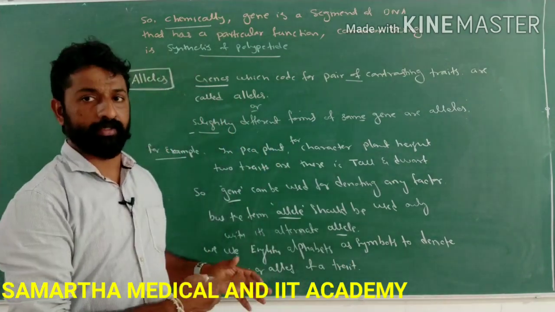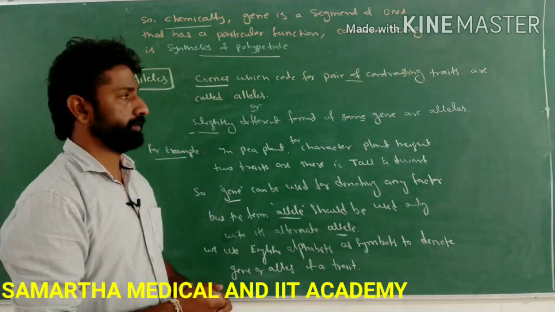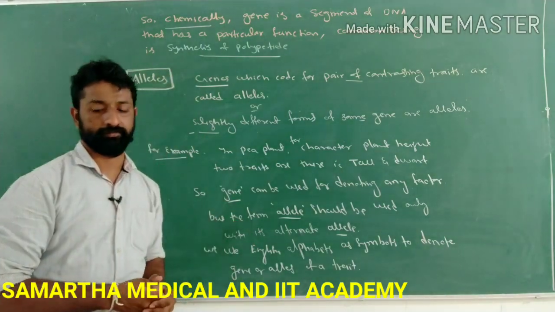Let's understand that with an example. But before that, make a note of these points now.